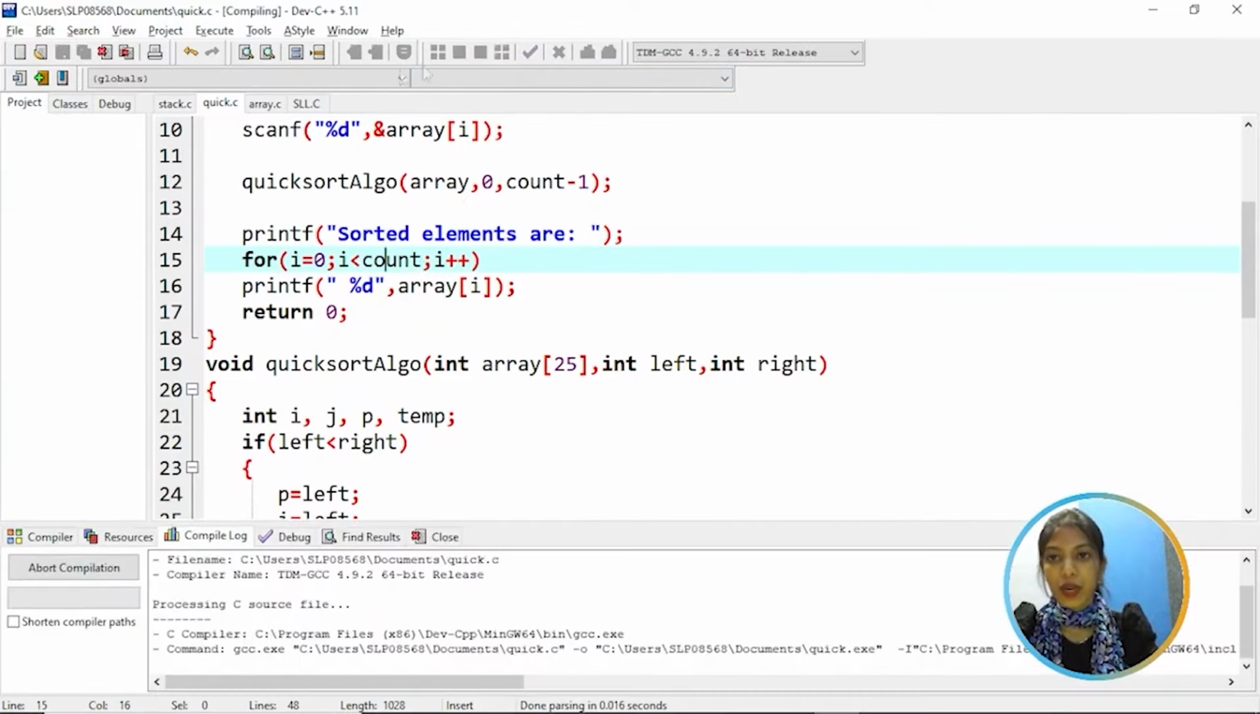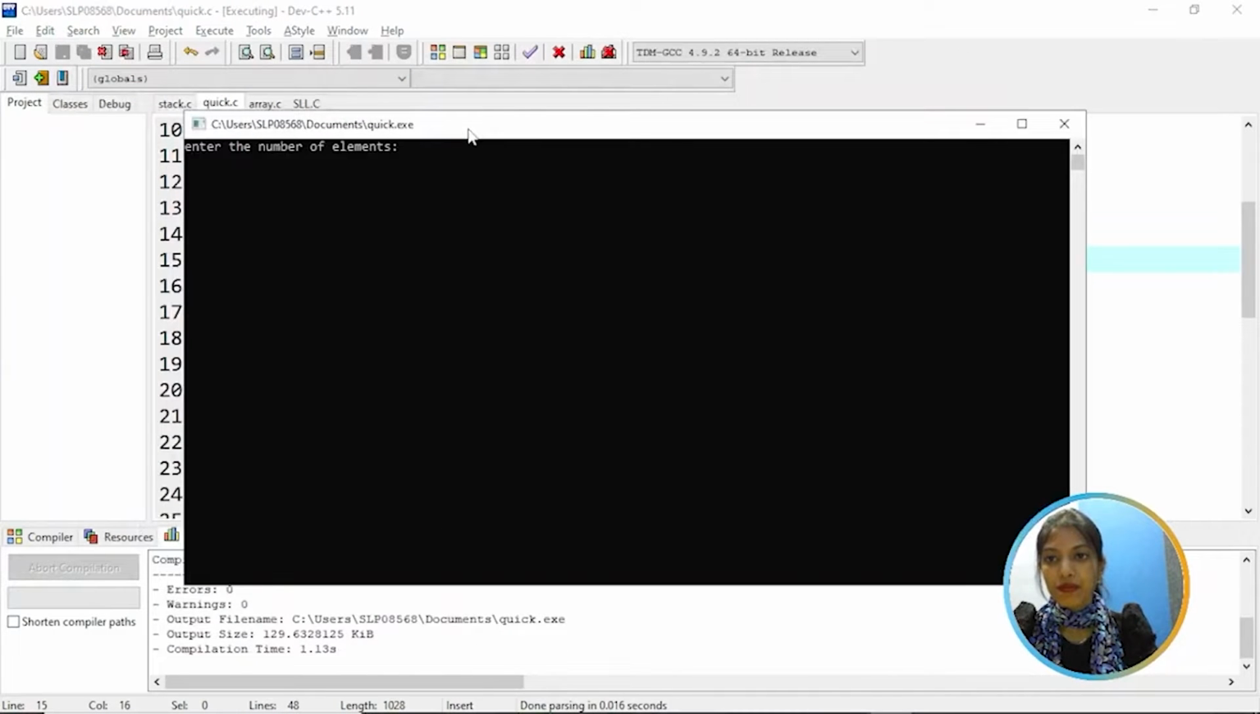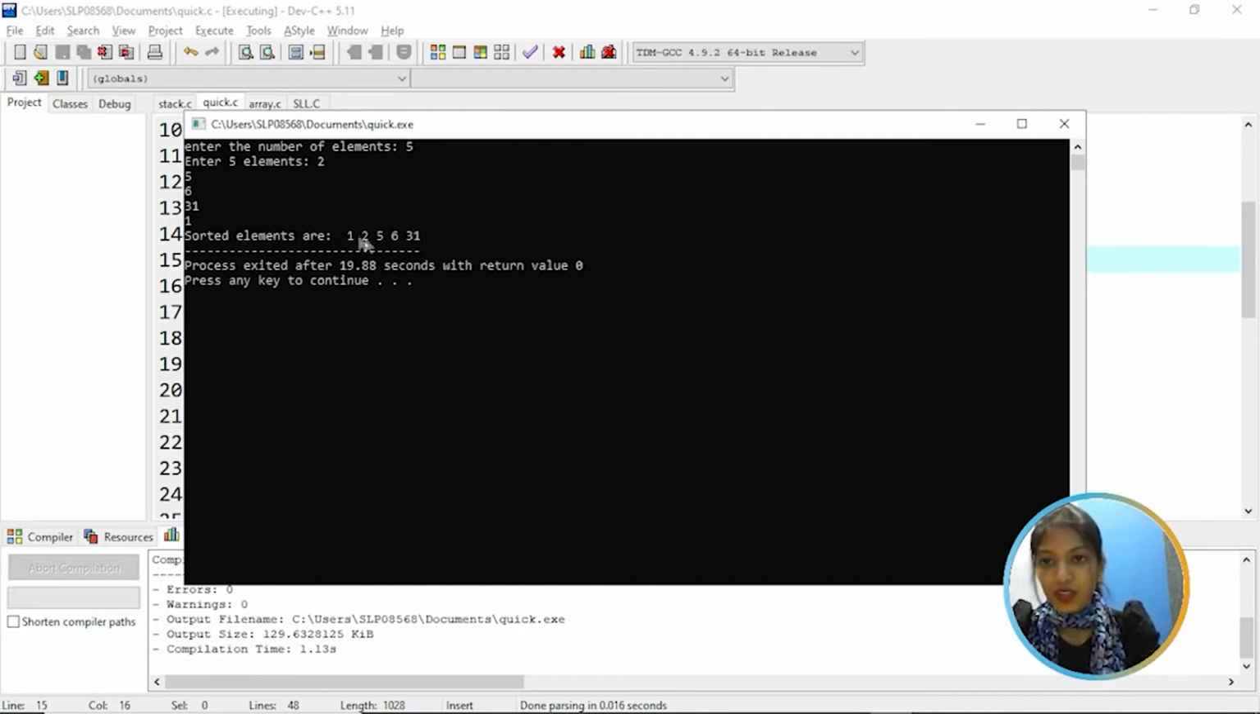So let's execute the program. Here, enter the number of elements. Let's enter 5 and enter the elements one by one. We have 2, 5, 6, 3 and 1. So the elements are sorted: 1, 2, 3, 5 and 6.